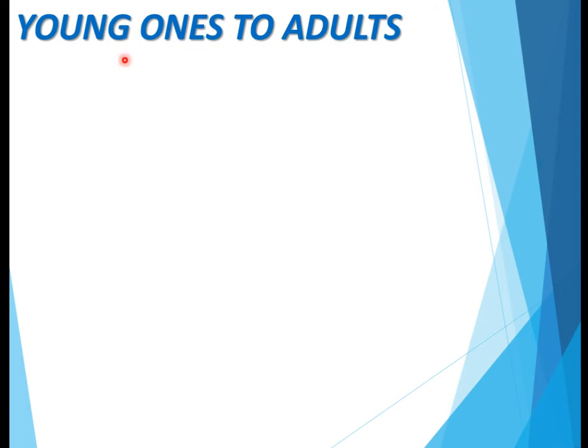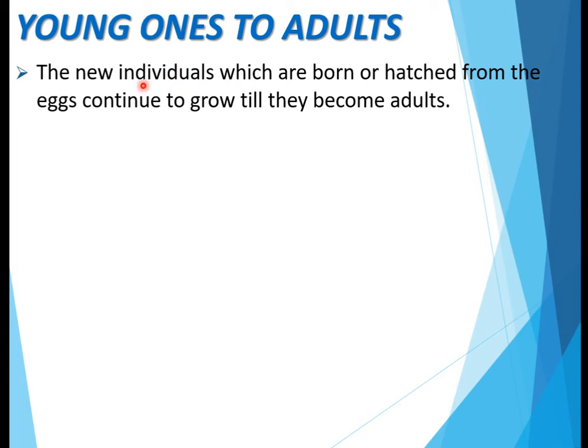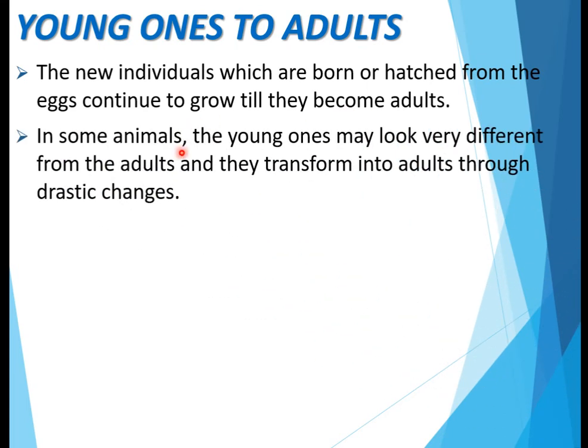Now, how do the young ones become adults? The new individuals which are born or hatched from the eggs continue to grow till they become adults. In some animals, the young ones may look very different from the adults, and they transform into adults through drastic changes.